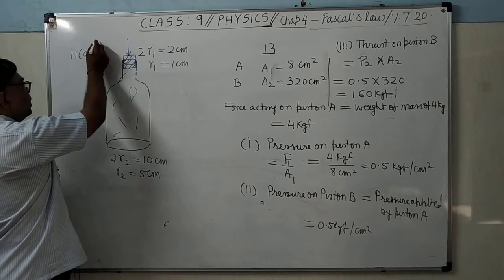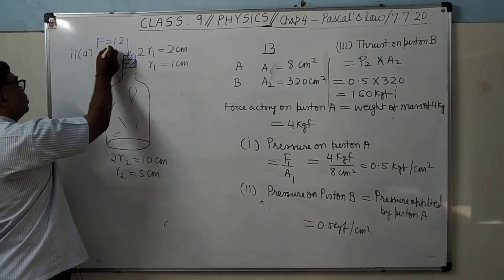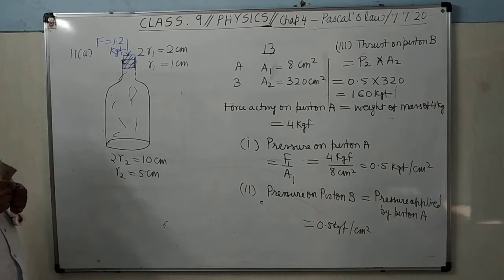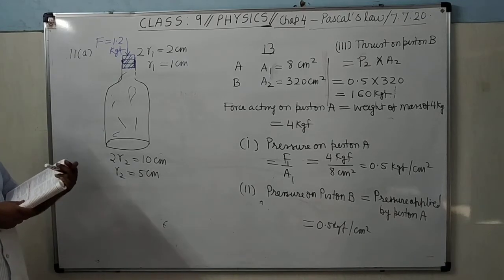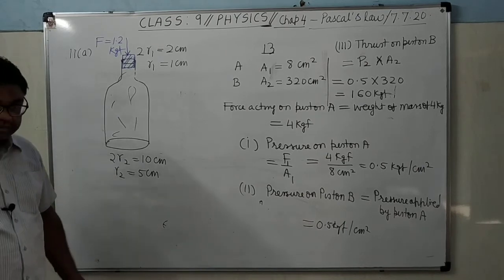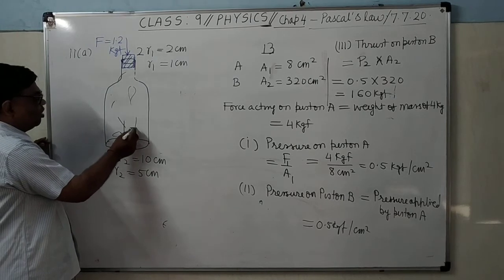It is pressed by F equals 1.2 kgf, by this much force in the downward direction. What force is exerted on the bottom? How much force is exerted on the bottom, that you have to find out.